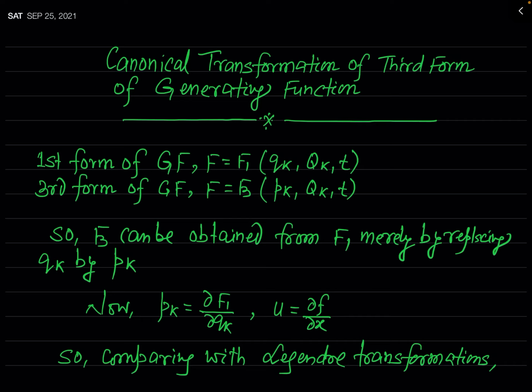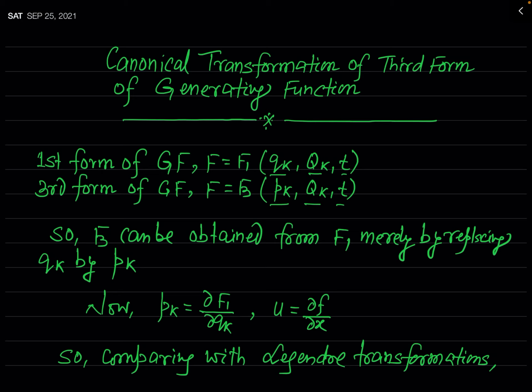You know, the first form of generating function f1 is actually a function of small qk, capital Qk and t. And the third form of generating function, you know, it is a function f3, which is actually a function of pk, capital Qk and t.